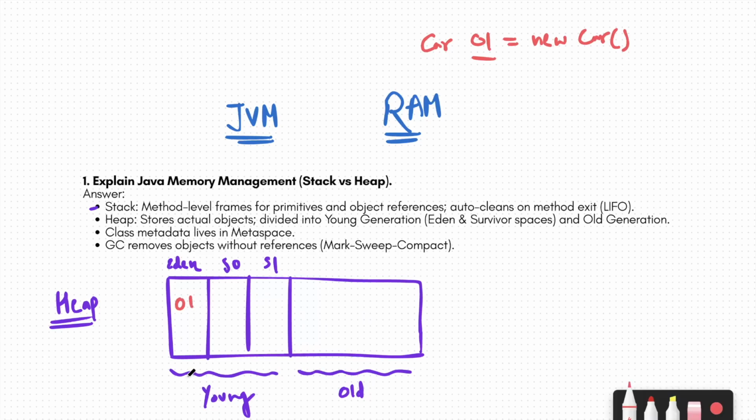Always remember that. And there is some reference referencing this object. Once the reference is cleared, this O1 will move to S0 with a certain age, and then S1, and then after the garbage collector runs, this O1 will finally move to old generation. The garbage collector works on the mark and sweep algorithm.